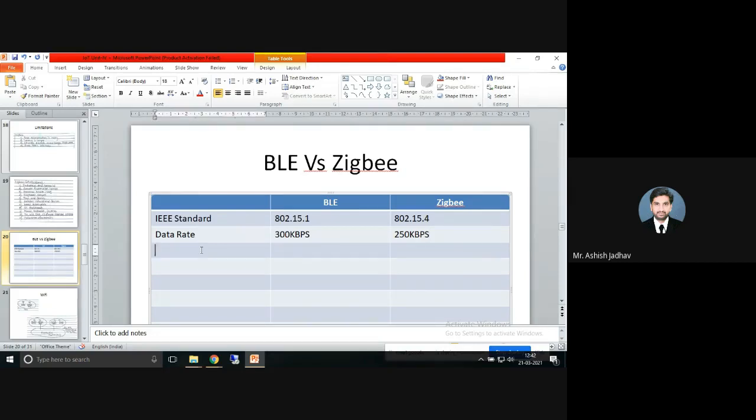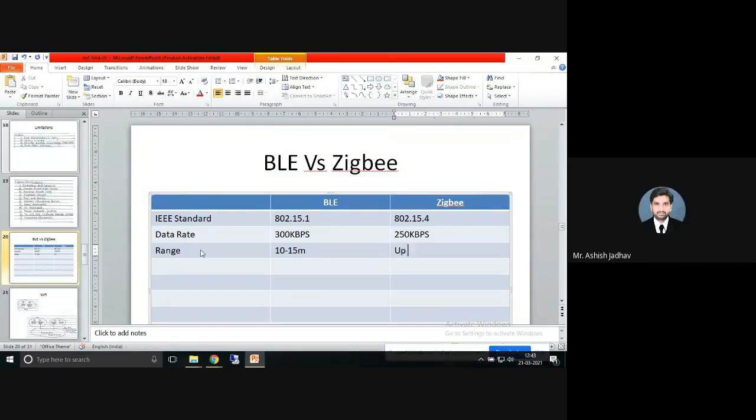Then I would like to write here range. Range of BLE is around 10 to 15 meters. Right. Whereas in ZigBee, what would be the range? 10 to 100.